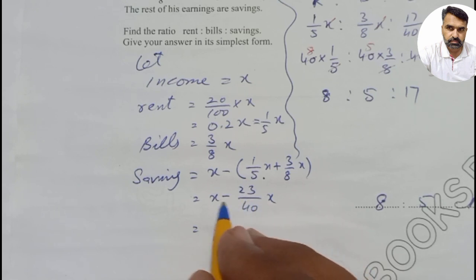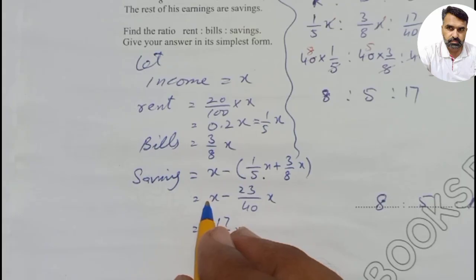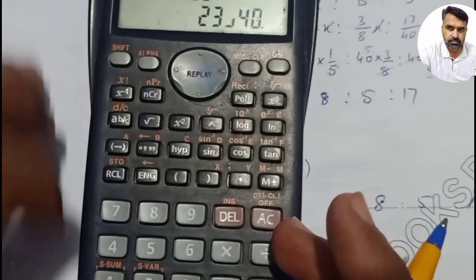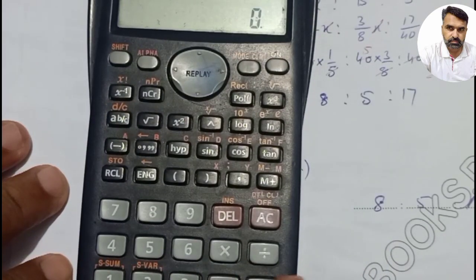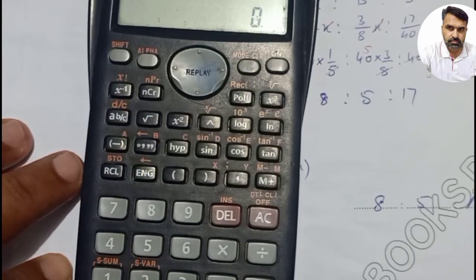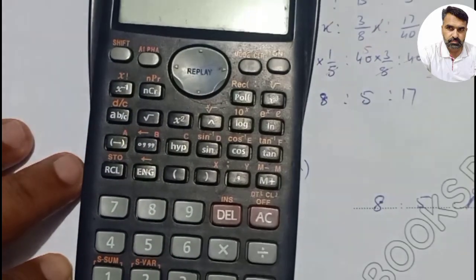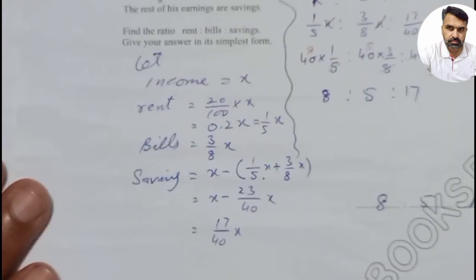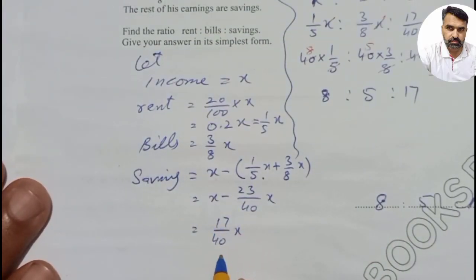Now we will subtract this amount from x. Again we will use the calculator. The coefficient of x is 1, so I will write 1 minus 23 over 40, and the answer is 17 over 40. This is his saving.